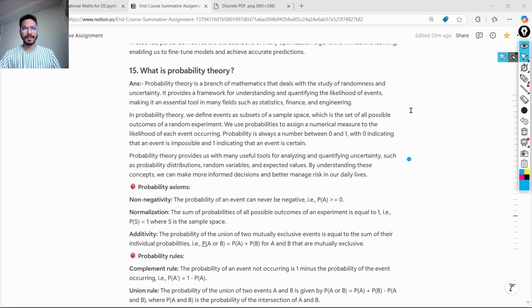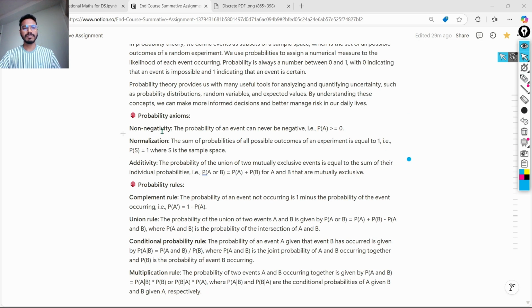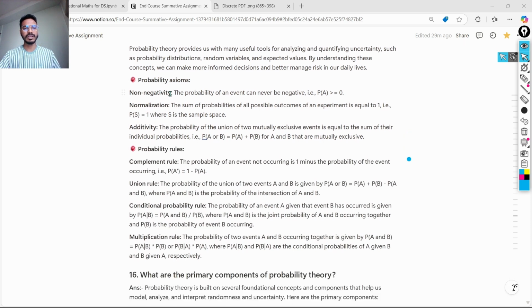Next, there are some probability axioms. What are they? The first is non-negativity. What does it mean? The probability of an event can never be negative. It will always be positive or zero. It can never go into the negative field.